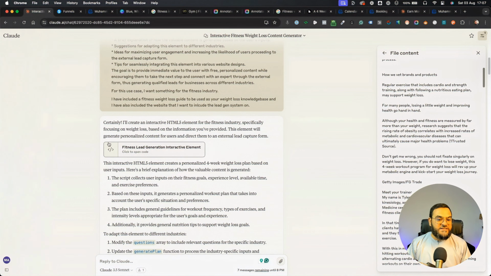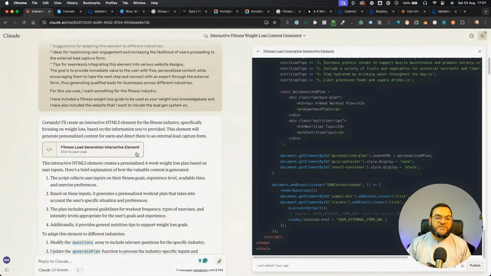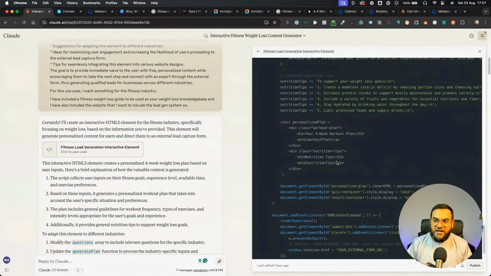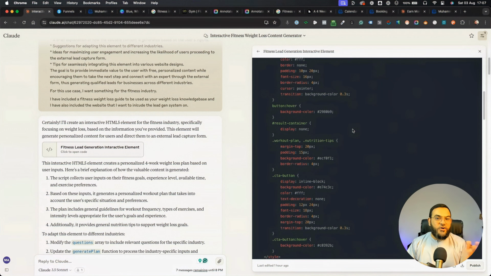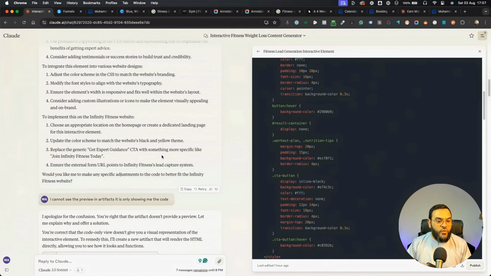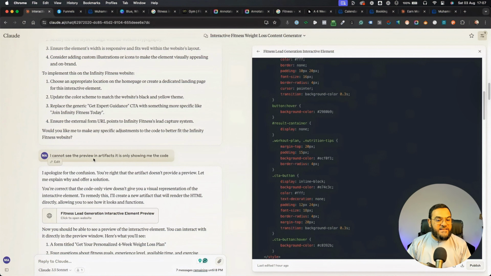And then Claude said, certainly I'll create an interactive HTML5 element for the fitness industry, specifically focusing on weight loss based on the information you've provided. And then it went into more detail, and this is what it gave me. Now, as you can see here, all it did was give me the code, but there's no preview here. So I went back and I told Claude, I cannot see the preview in artifacts. It is only showing me the code. So remember, you might experience some errors, but you can just work around that. And I will show you, I even experienced more errors, and I will show you how I worked around that as well.